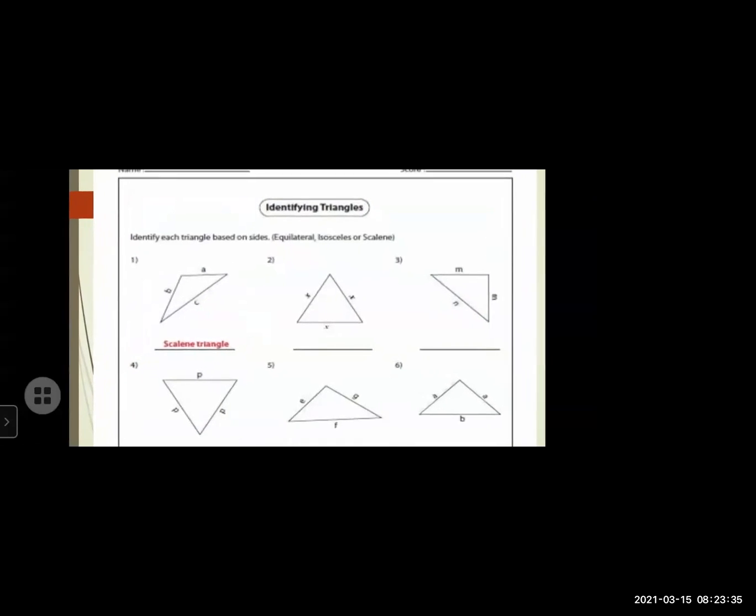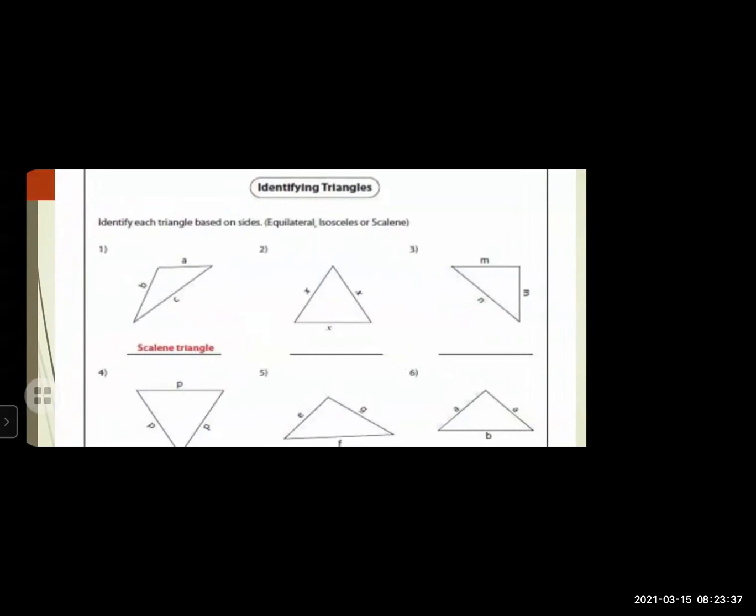Now, let's move to the types of triangle. Let's see who is going to answer this question. First one, I have solved for you. In the first picture, we can see ABC triangle. All the 3 sides are denoted by A, B, and C. Means the A one side is different, B is different, C is different. So that's why this triangle is scalene triangle.